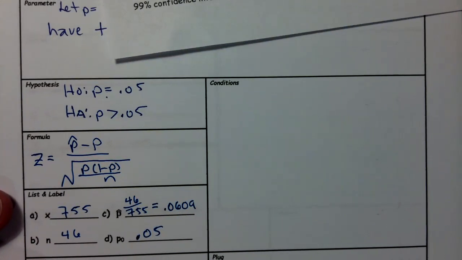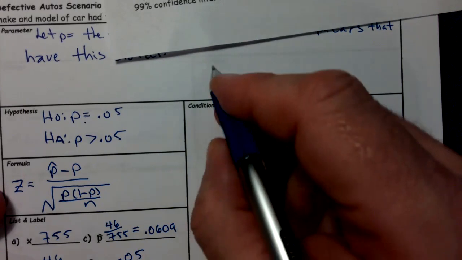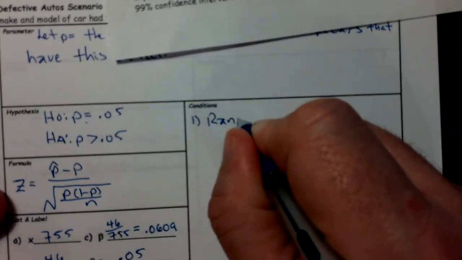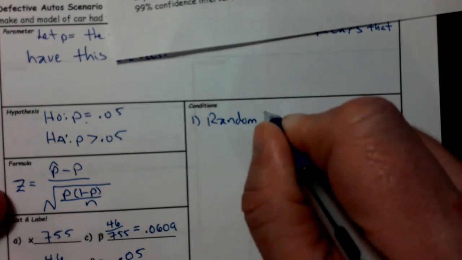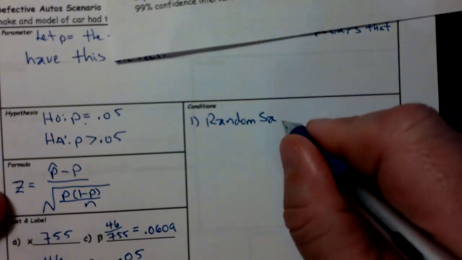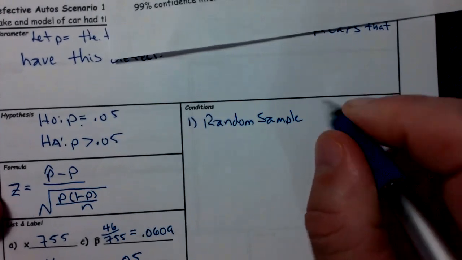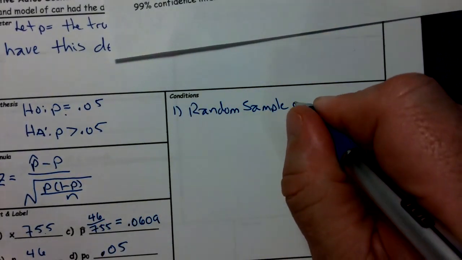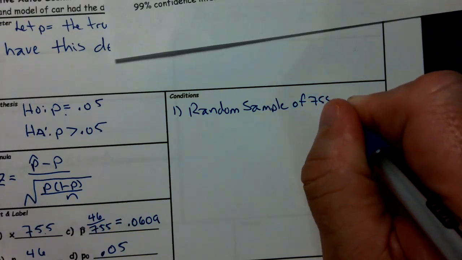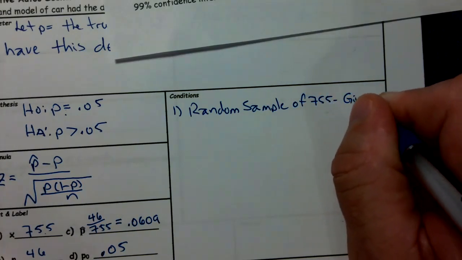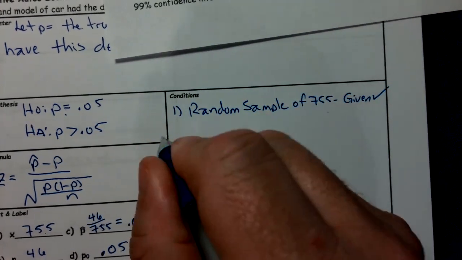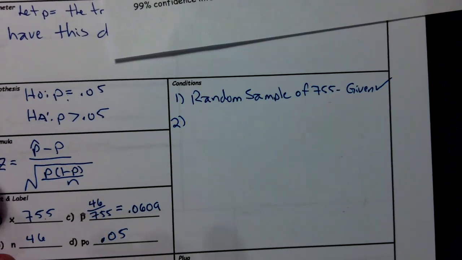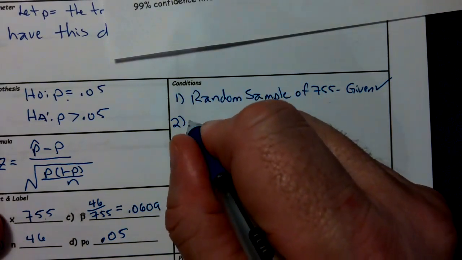All right, so now we need to get to our conditions. Well, the first one's easy, and everyone seems to be doing really well with this. They look to see if it's a random sample. They almost always tell us it is. So we have a random sample, happens to be of size 755, and that was given. So that's good. We're taking care of that. The next thing is the n is less than 10%. All right, and in this case, our n happens to be,